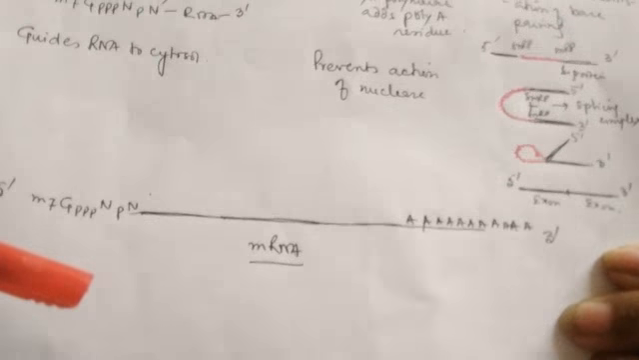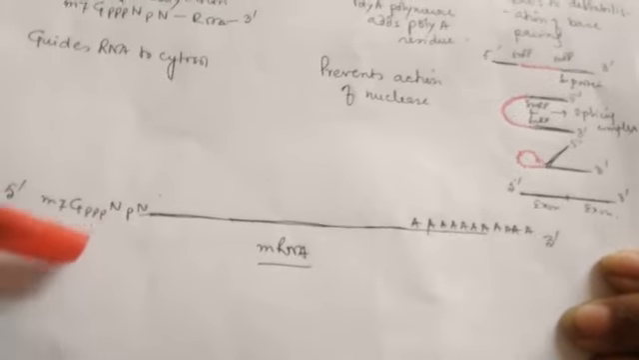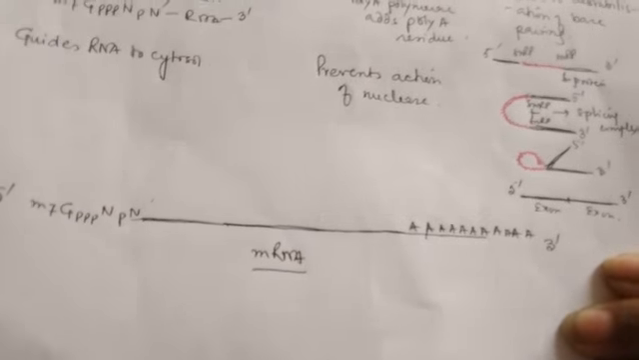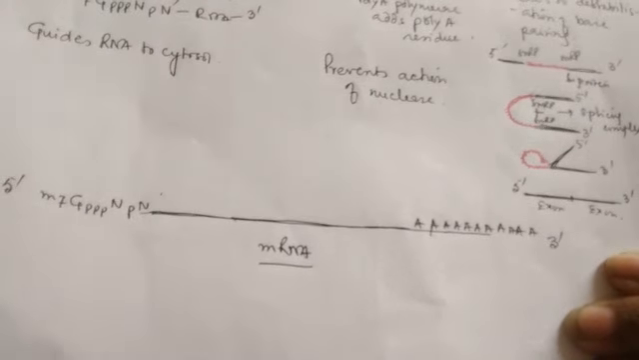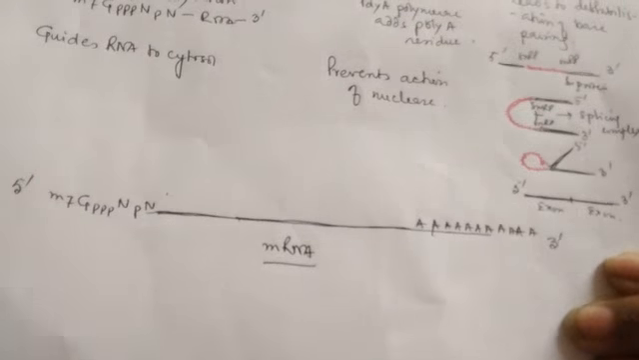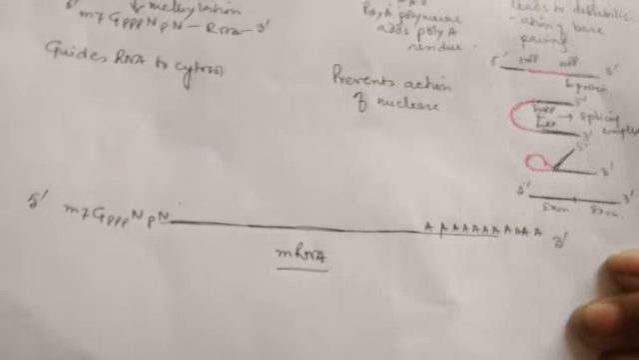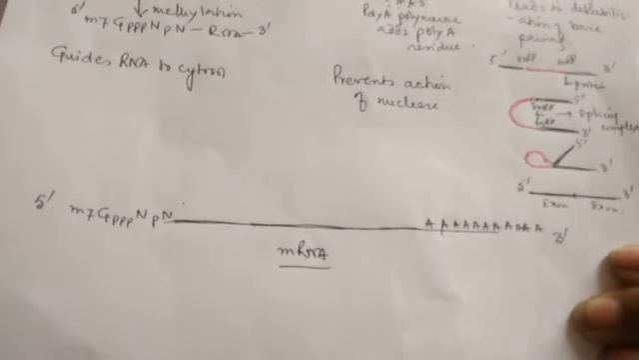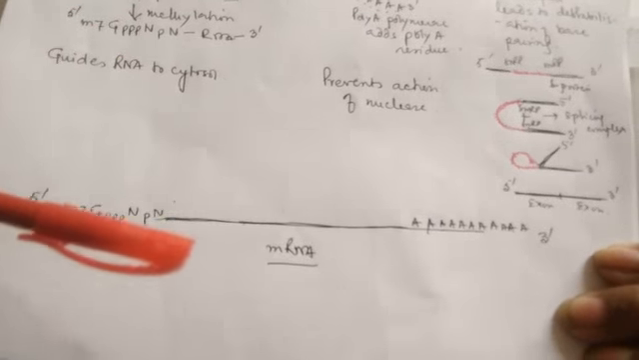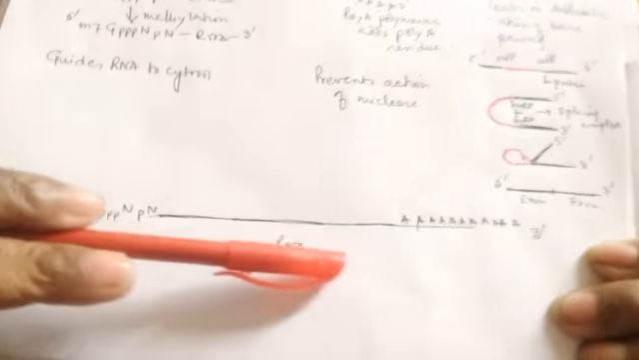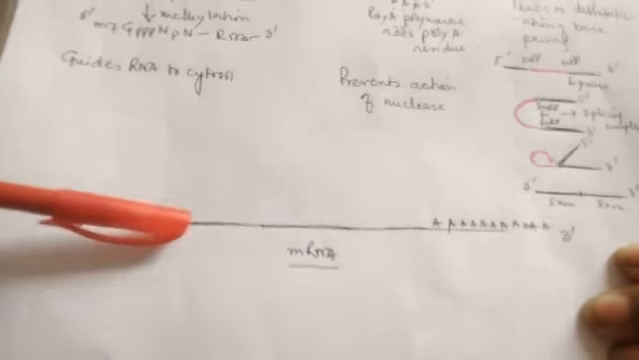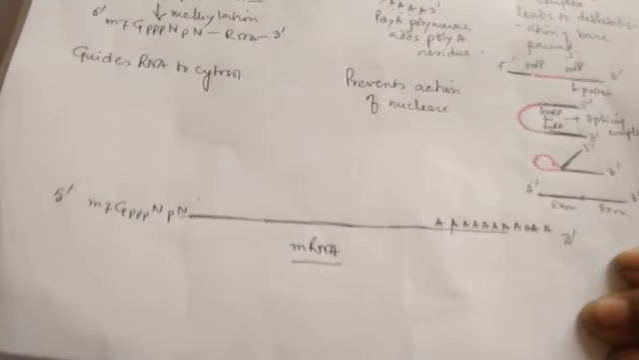So now this mRNA is to be transported to the cytosol, where it will be used for the formation of protein. So these are the post-transcriptional processes. This is how, after transcription, hnRNA, that is heterogeneous nuclear RNA, is converted to mRNA, which will be the functional RNA for the formation of the protein.